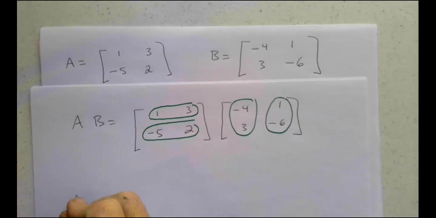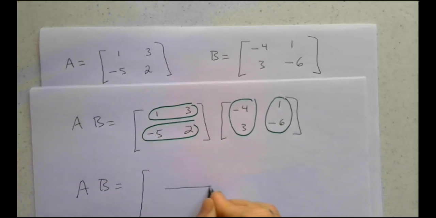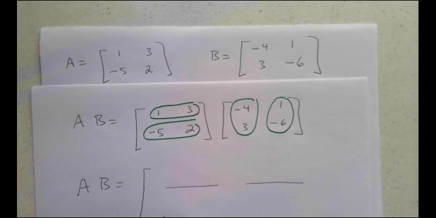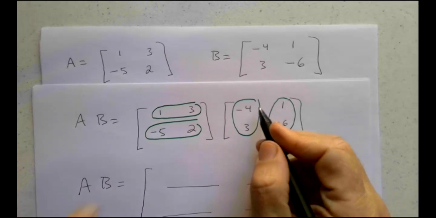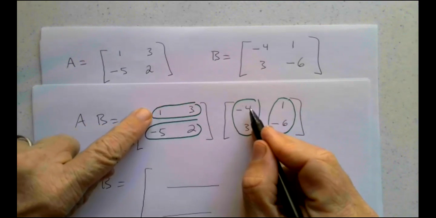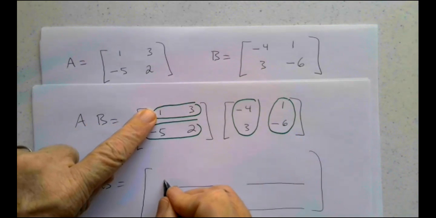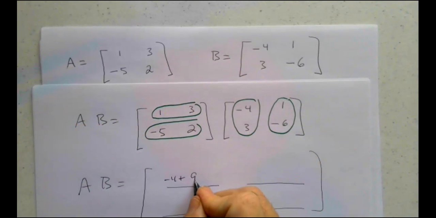So AB will equal 2 rows, 2 columns. Now how is this going to work? Watch. 1 times -4 plus 3 times 3. First row, first column. 1 times -4 is -4. Move over, move down. 3 times 3 is 9.